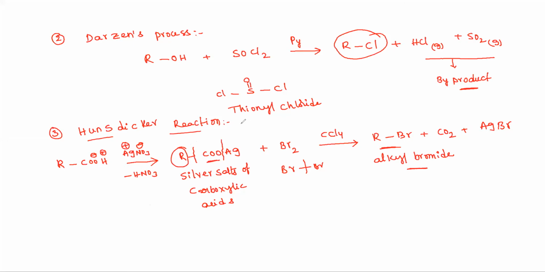That's why this reaction is an example of a decarboxylation reaction. Why is it a decarboxylation reaction, dear students? Because CO2, carbon dioxide, is eliminated from the silver salt of the carboxylic acid. That's why it also belongs to decarboxylation reactions. We already discussed decarboxylation reactions in first year.